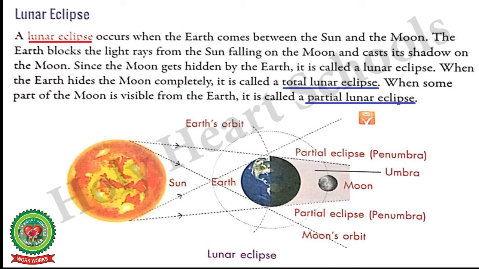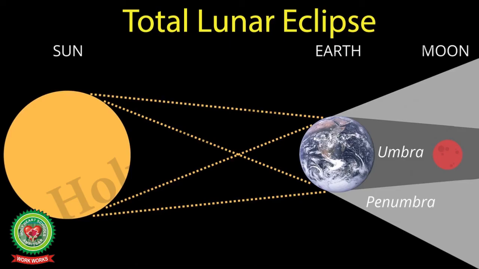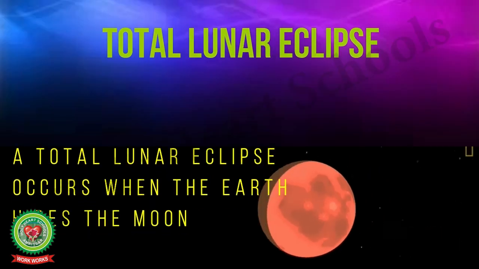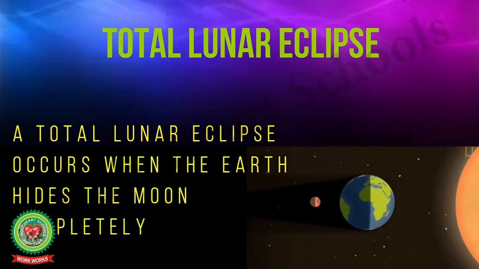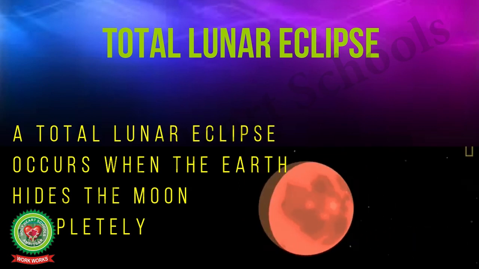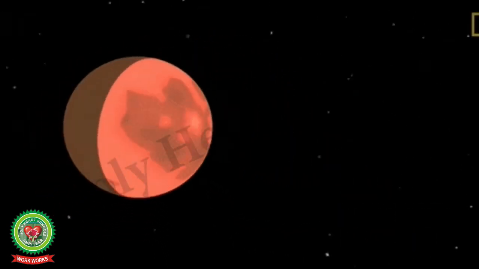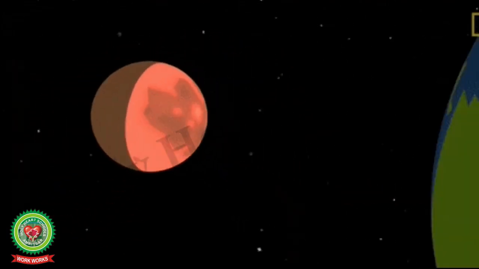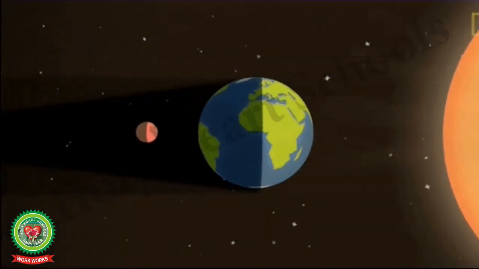Depending on the shadow, there can be two types of lunar eclipse: total lunar eclipse or partial lunar eclipse. When the earth hides the moon completely, it is called total lunar eclipse. So students, a total lunar eclipse occurs when the moon is blocked completely by the earth's shadow.